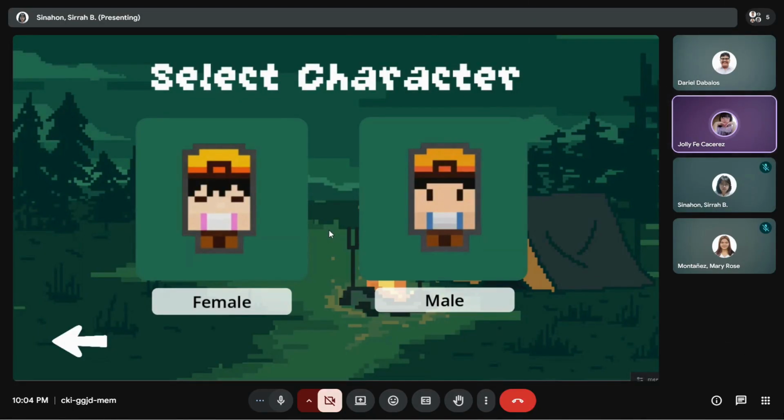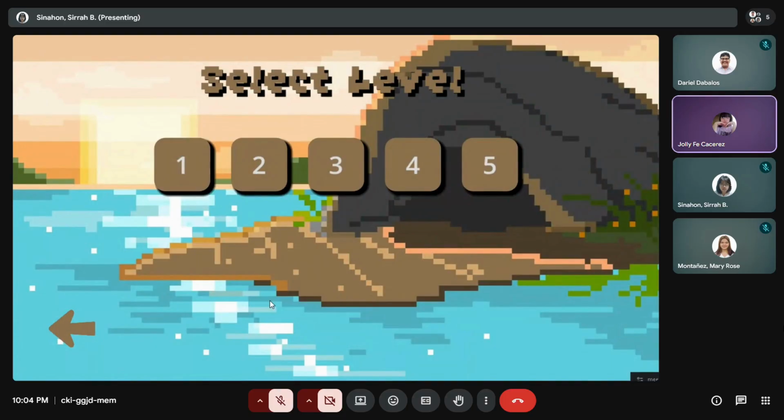This is the character selection screen where they simply click between the female or male button to choose their hero. Once a character is picked, the game saves that choice and moves to the level selection screen. Here, only level 1 is open at the start, while all other levels are locked and cannot be played yet. If the player tries to click a locked level, a message will appear saying, "Lock level, finish the previous level first," to show them that they must complete the stages in order.